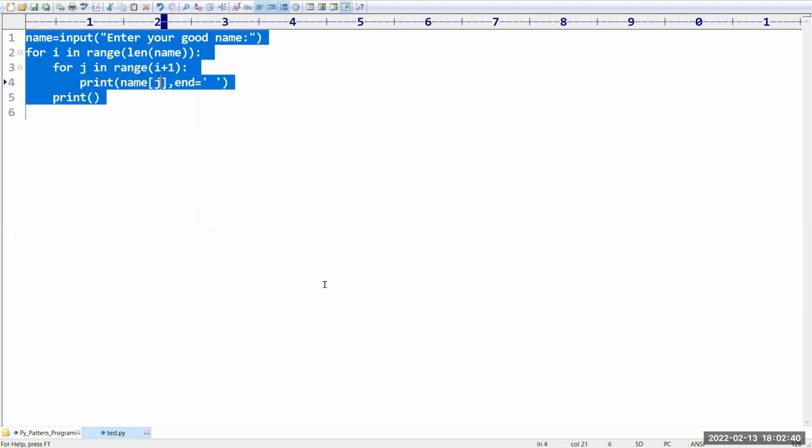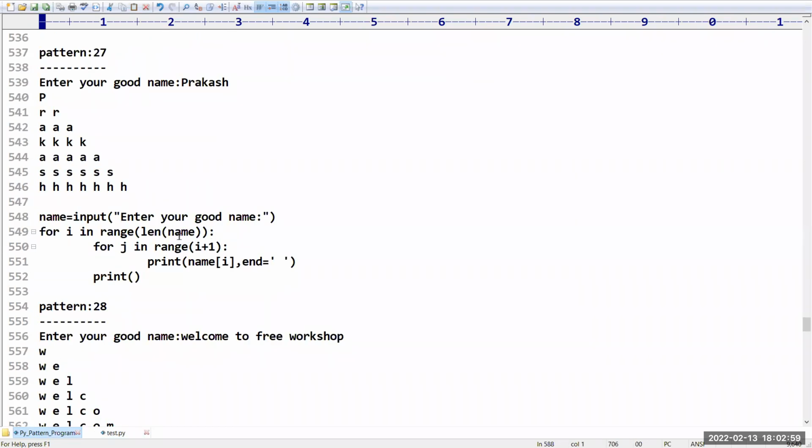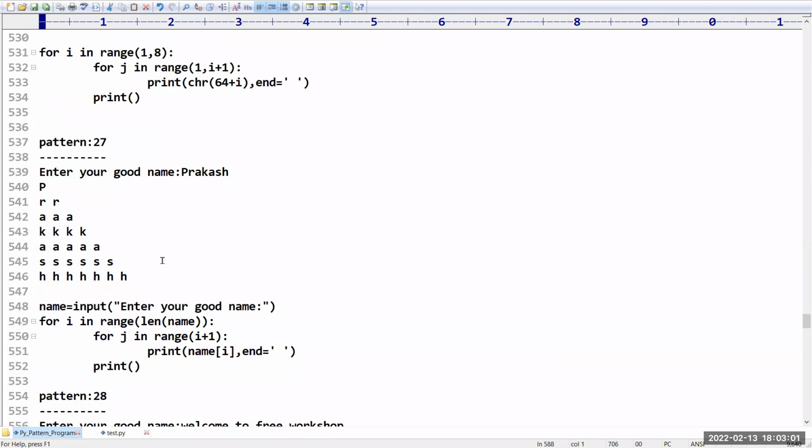Any doubts, guys, up to this, whatever patterns I covered? Do you have any doubts? Please confirm. Okay. Yeah, in any style you can print. See, in any style you can print.